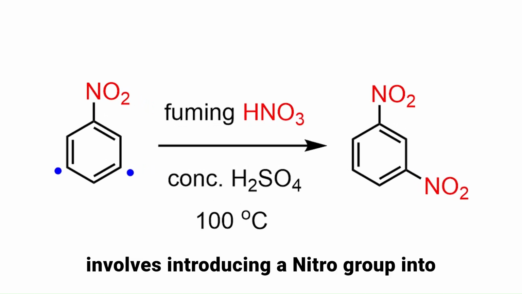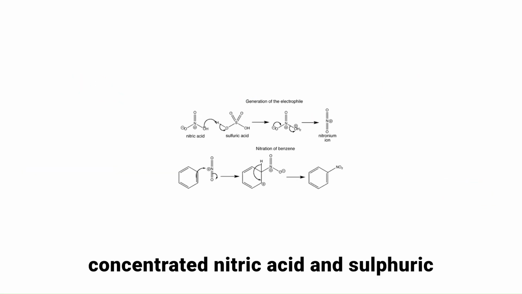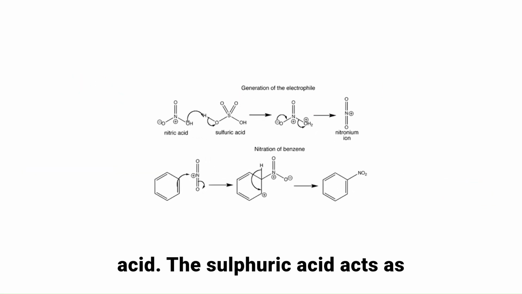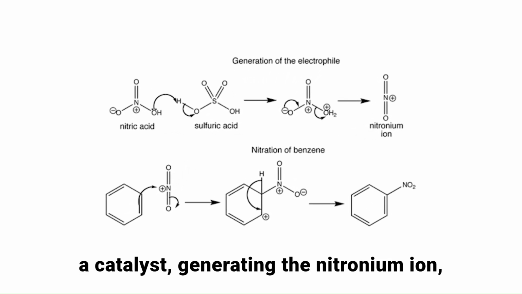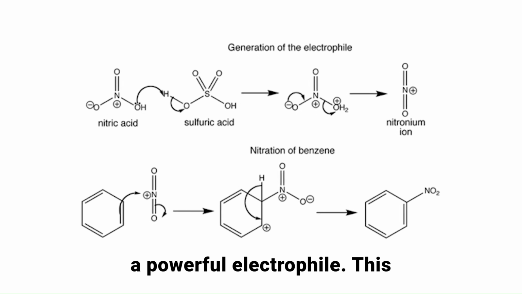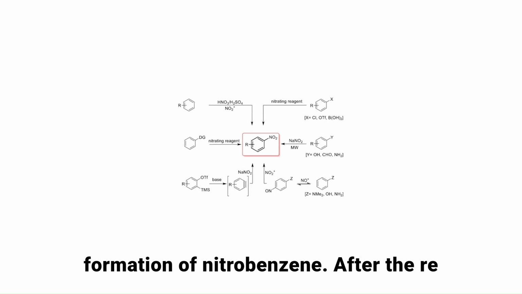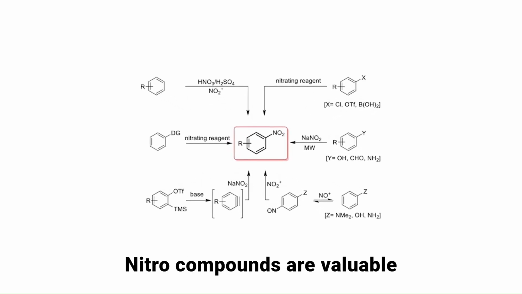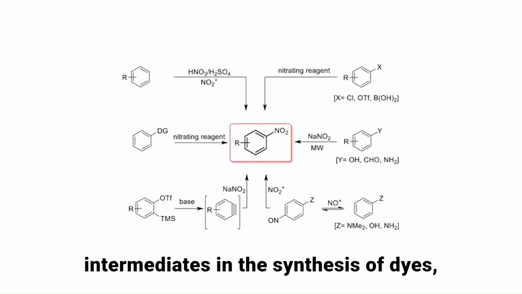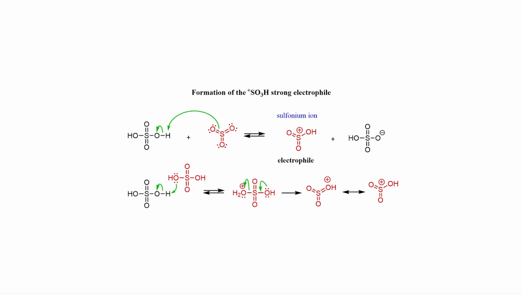Nitration involves introducing a nitro group into the benzene ring using a mixture of concentrated nitric acid and sulfuric acid. The sulfuric acid acts as a catalyst, generating the nitronium ion, a powerful electrophile. This ion attacks benzene, leading to the formation of nitrobenzene after the re-establishment of aromaticity. Nitro compounds are valuable intermediates in the synthesis of dyes, explosives, and pharmaceuticals.